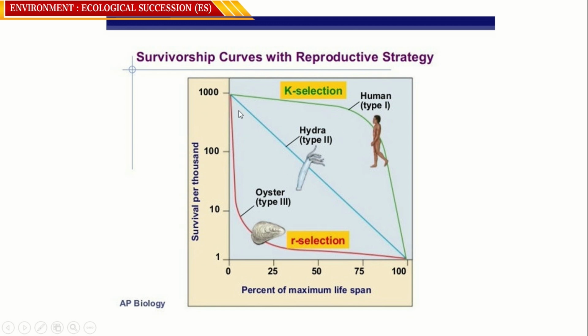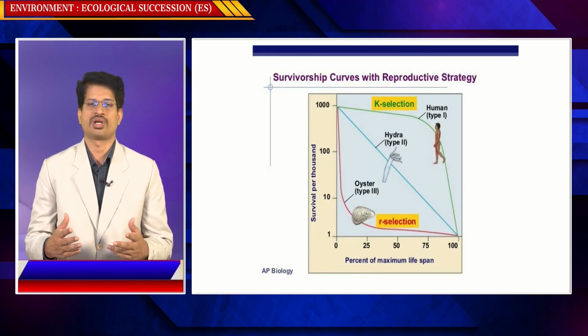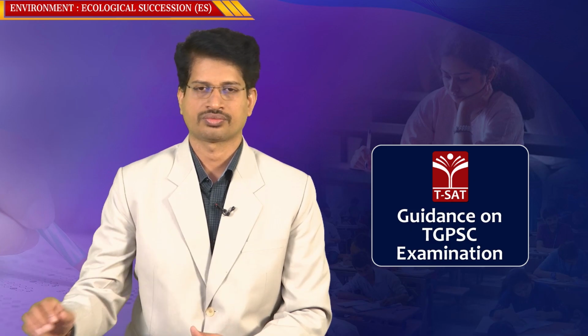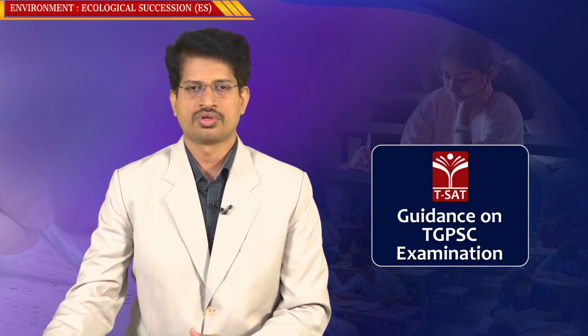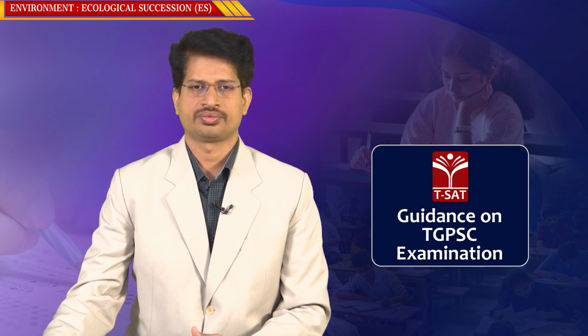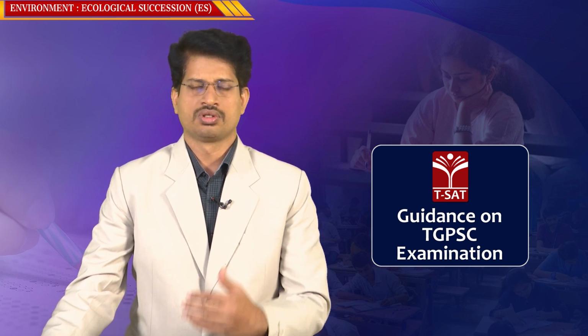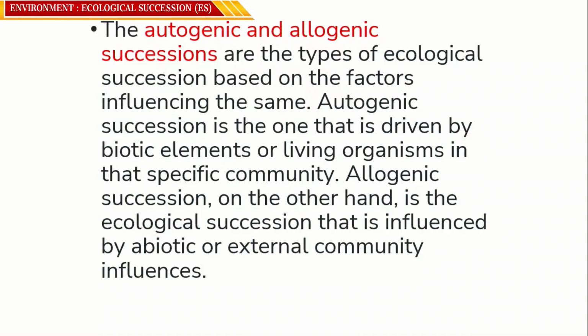Between these two characters, many lines can be drawn in this graph, where some will be acting in between, via media, based on which their survival ratio depends. So R selection and K selection methods, adopted in succession in biodiversity, are an adaptive mechanism adopted by these different organisms for better survival and succession. So this is how you need to describe and understand it.